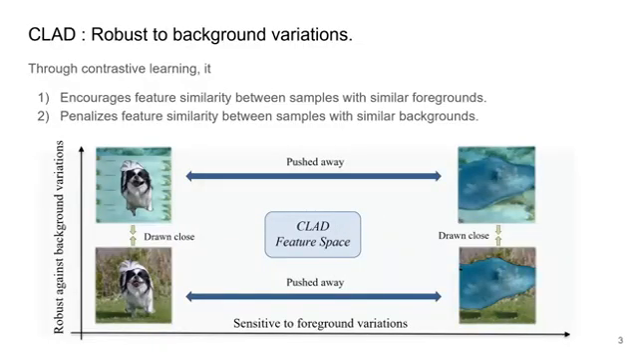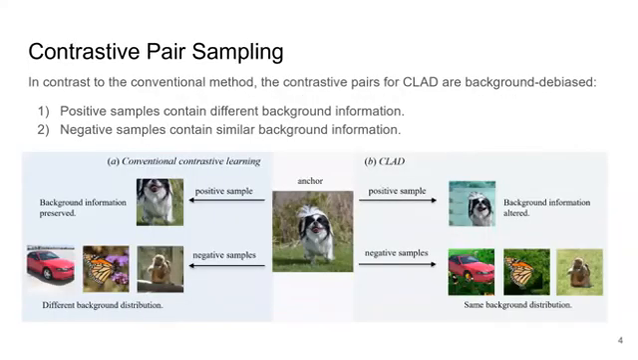Through our method, CLAD, we learn a feature representation space which is robust to background variations. We do this through a contrastive learning-based approach, where we encourage the feature similarity between samples with similar foregrounds, and also we penalize the feature similarity between samples with similar backgrounds. In contrastive learning, it maximizes feature similarity between the anchor image and positive samples, and also it minimizes feature similarity between anchor and negative samples.